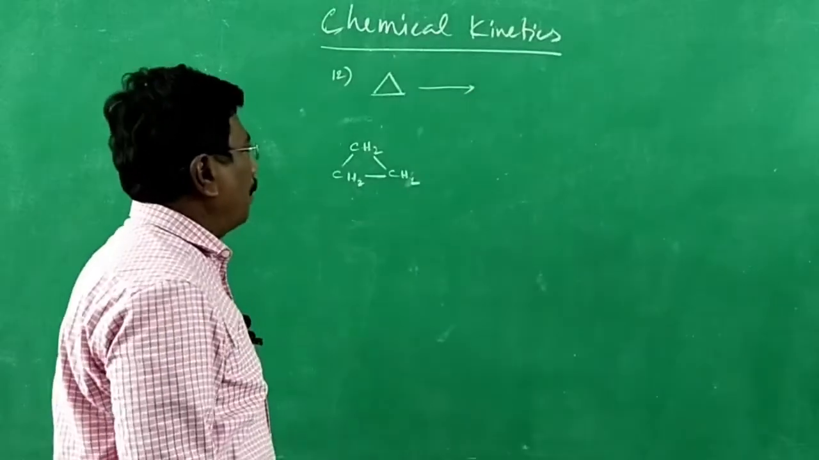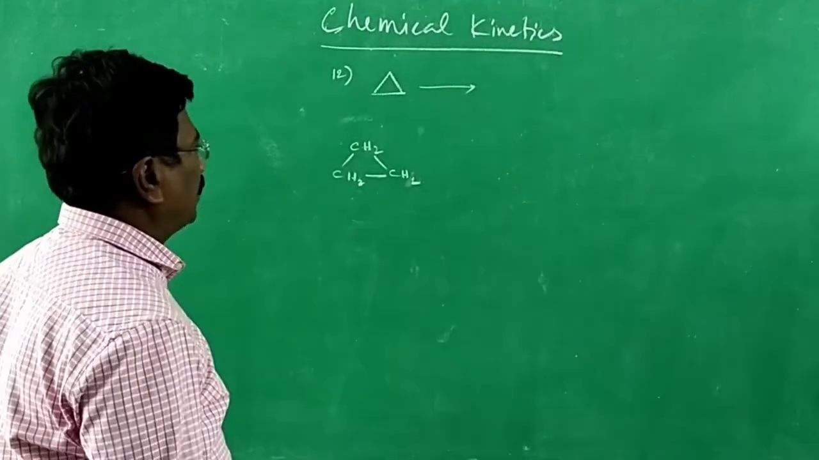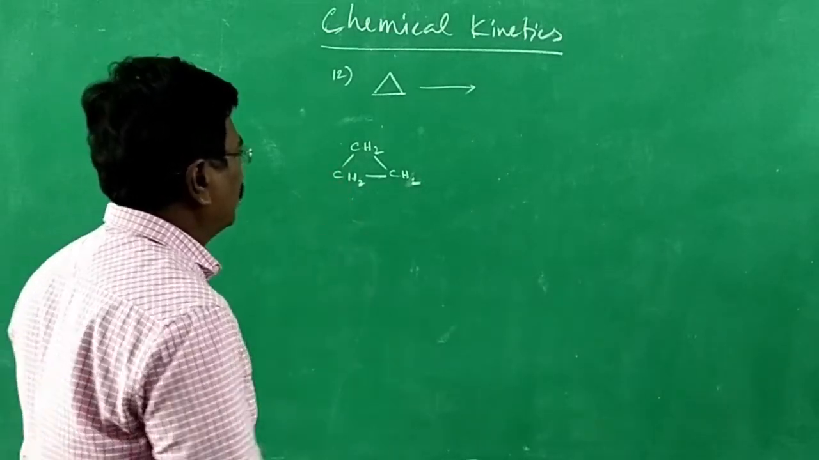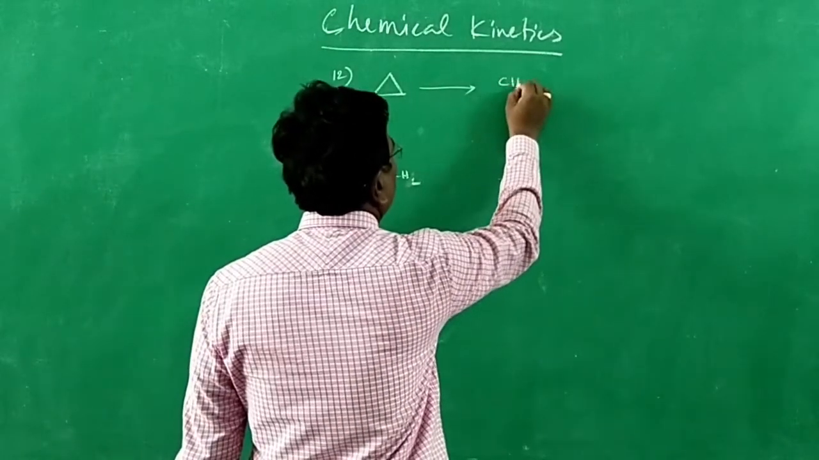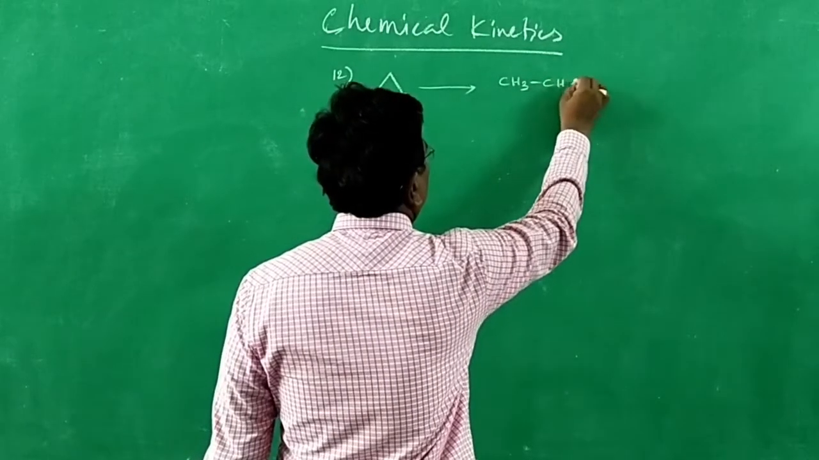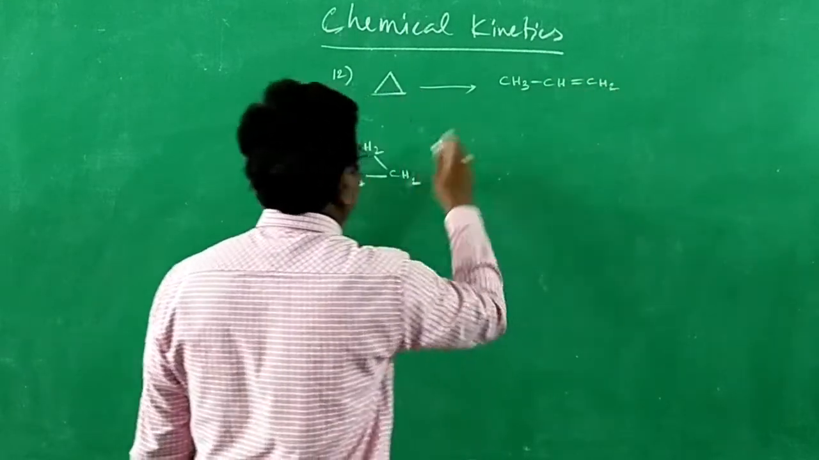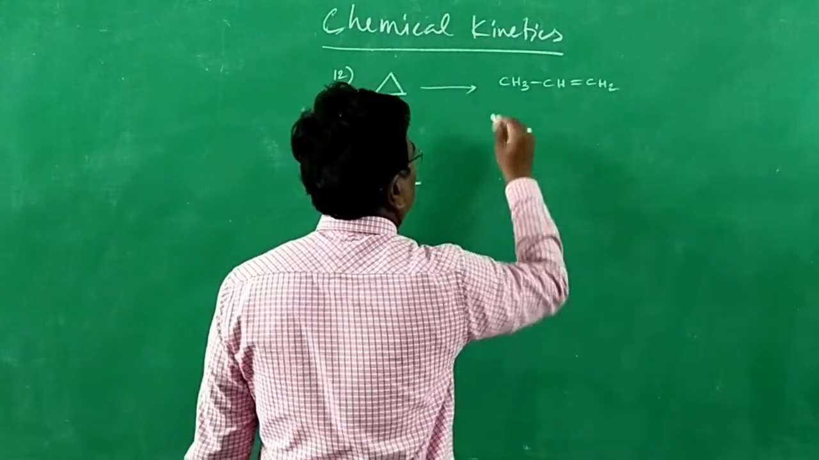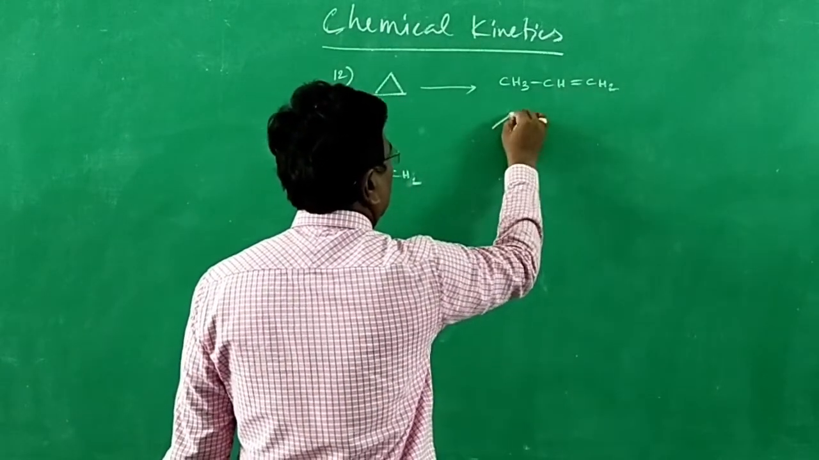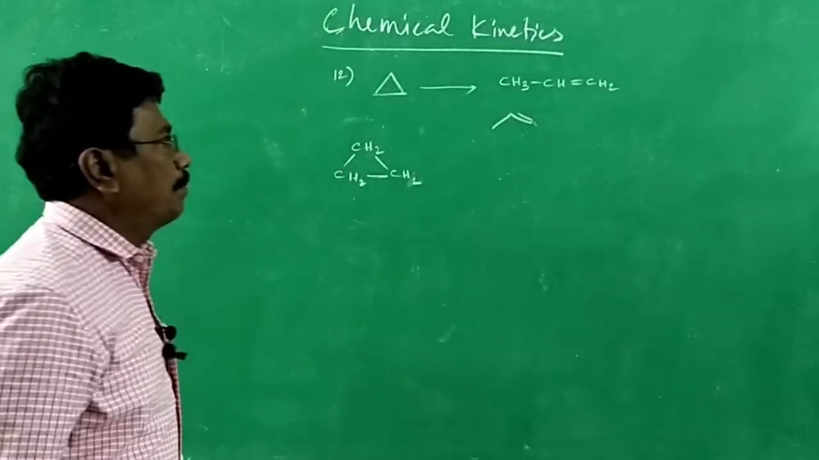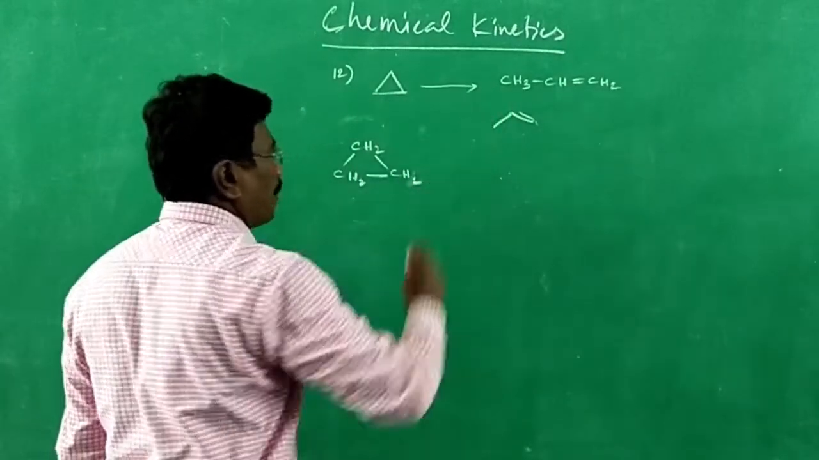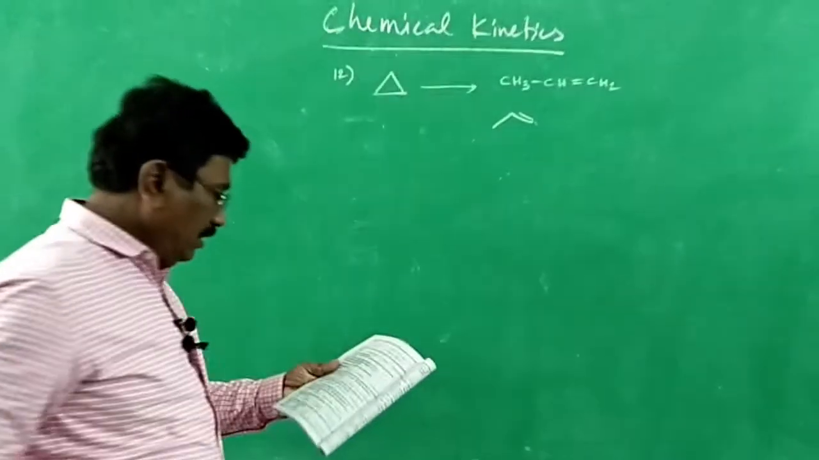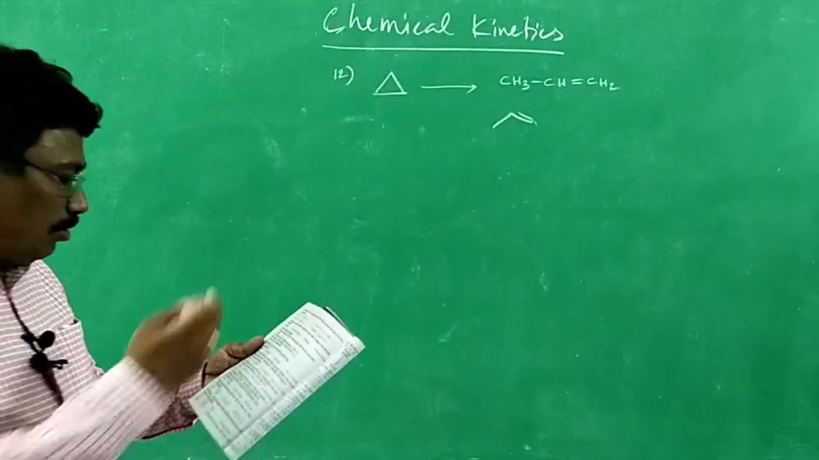Isomerization of cyclopropane. When it forms an open chain compound with no ring closure, no addition of hydrogen, it may form only propene, CH3, CH double bond CH2. The molecular formula will be the same, C3H6. So cyclopropane becomes propene. Propylene is the common name, propene is the IUPAC name. These structures we don't want now.